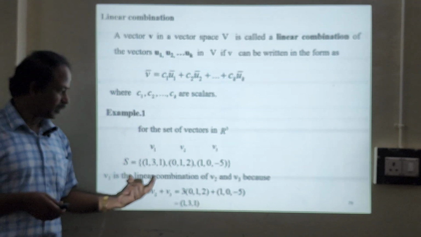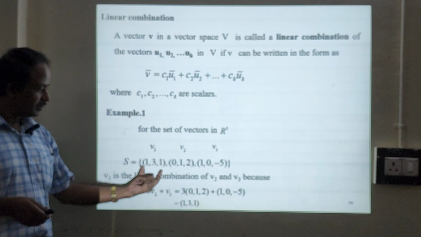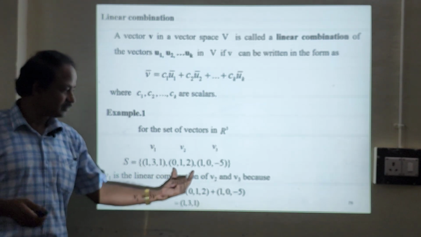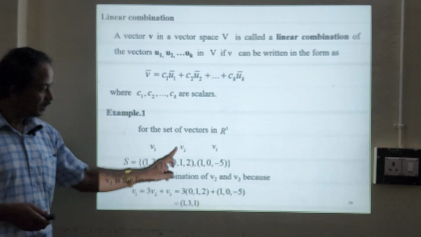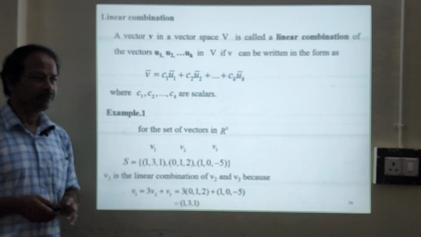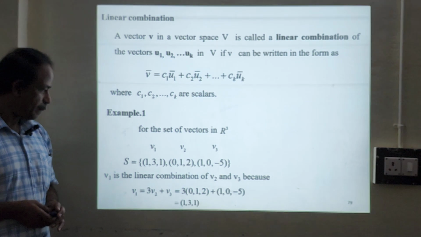Now we will go for example 1. Suppose S equals three vectors: 1 3 1, 0 1 2, and 1 0 minus 5. We will consider these as v1, v2, and v3.